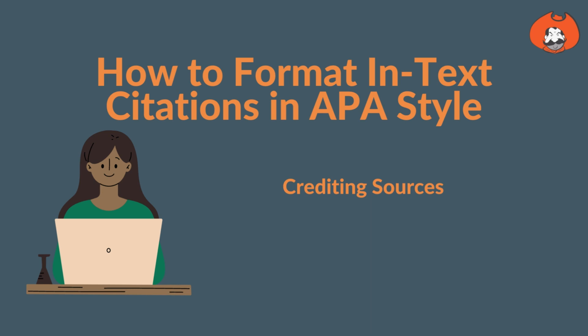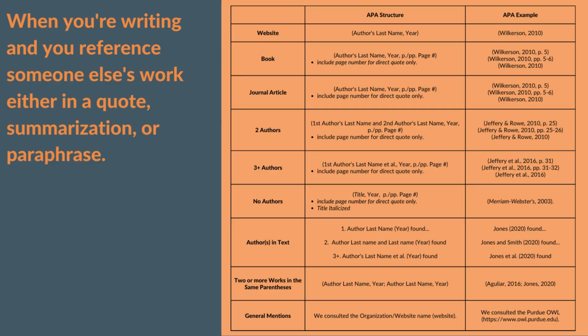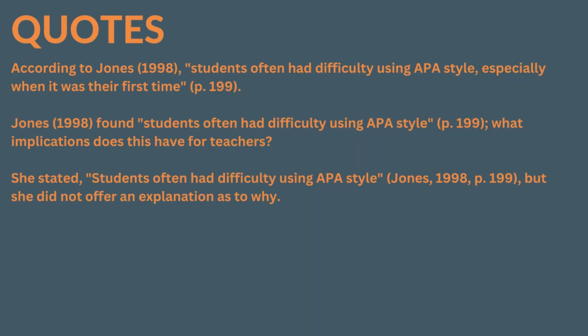This one is how to format in-text citations in APA style. So you'll use an in-text citation like these with the author's last name and the year of publication. Some key things to note: use page numbers only when doing a direct quote. If there is no author, use the title of the work or the first two words of the title. And this chart can also be found on the CWC Library's webpage under Citation Help.